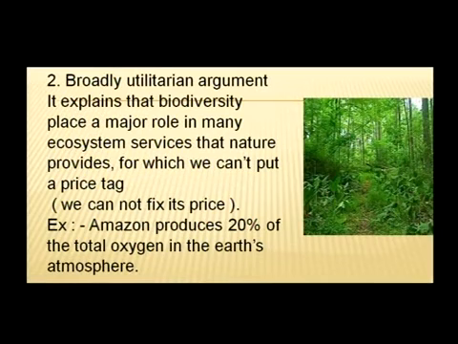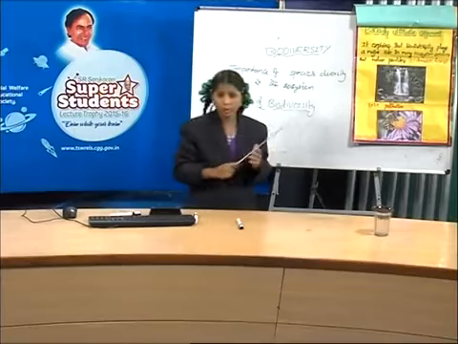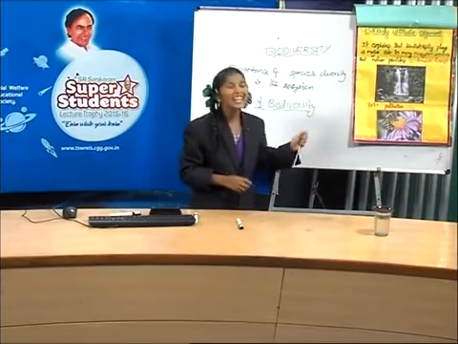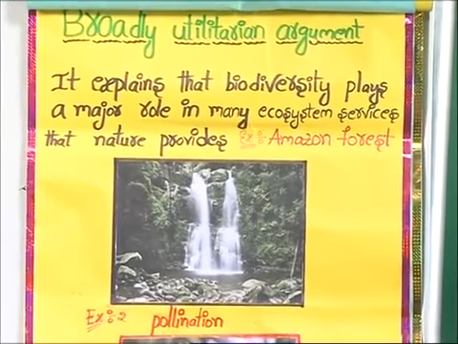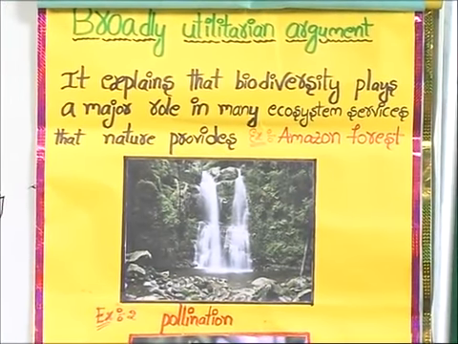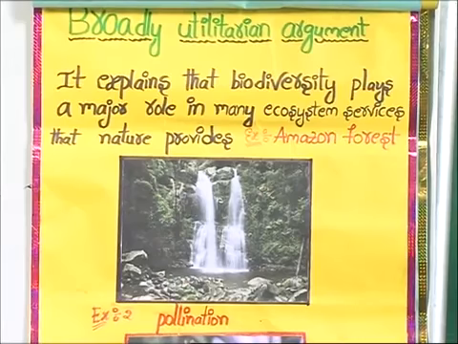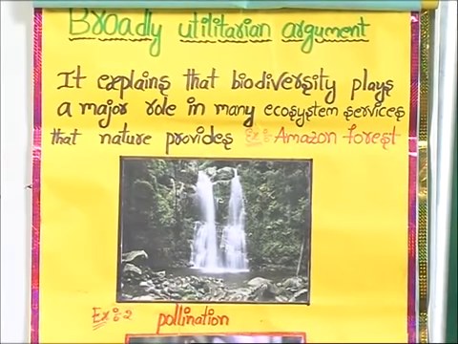It explains that biodiversity plays a major role in many ecosystem services. For example, friends, do you know what this picture is? Yes, it is the Amazon rainforest. It is also known as the lungs of our planet.